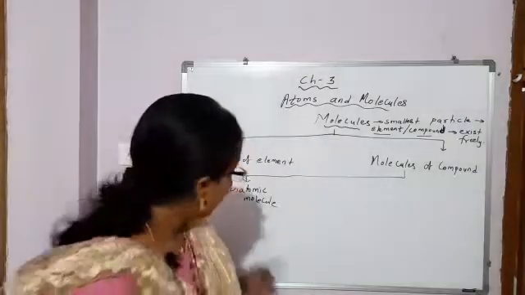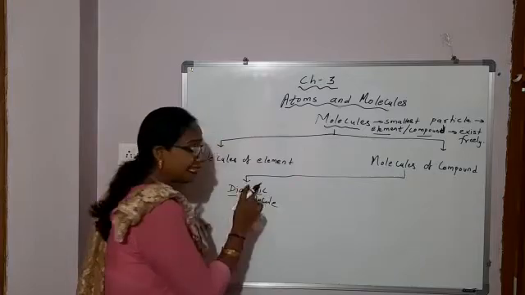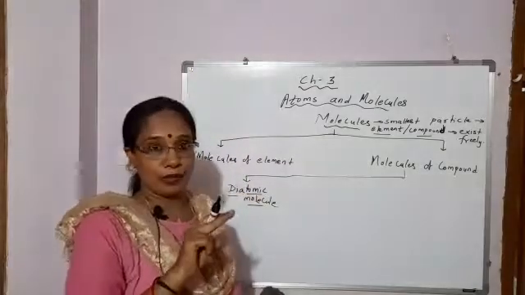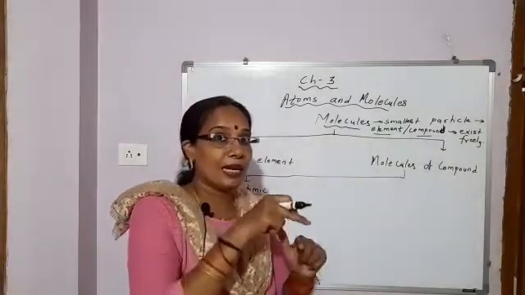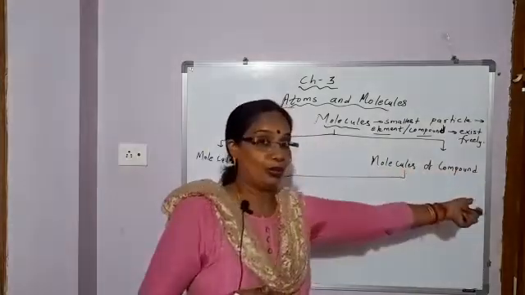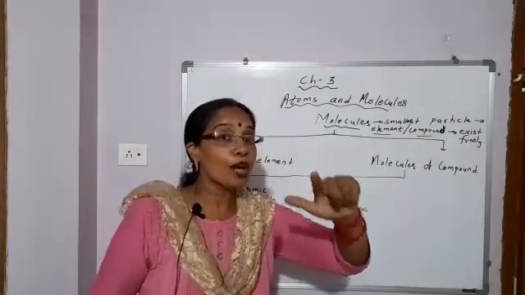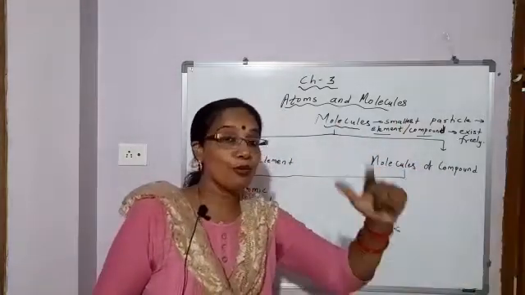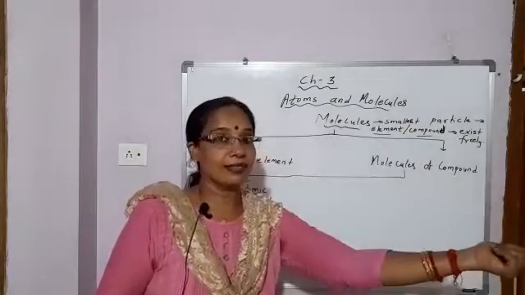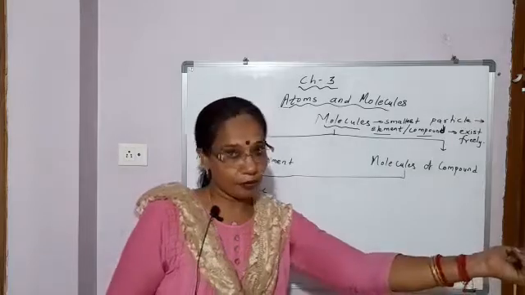Example, di means two atoms, molecules containing two atoms of different elements, because here we are talking about molecules of compound. And compound means a pure substance made up of two or more elements, so that will not be the same element, but different elements.